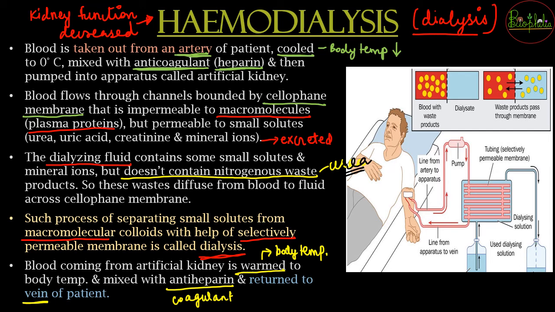It needs to be taken to the normal condition where, when there is a cut in the body, it is necessary for the blood to clot. So in that case, if the anticoagulant was previously added, now the coagulant or antiheparin should be added before returning the blood so that it can go and have the normal functioning again. So that was the entire process of how hemodialysis is going to function.